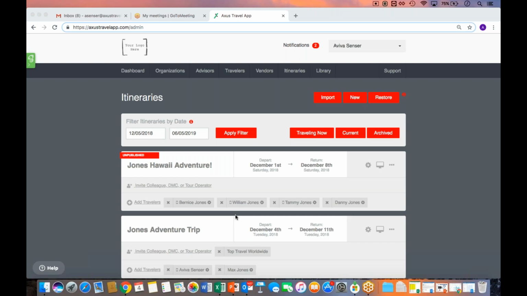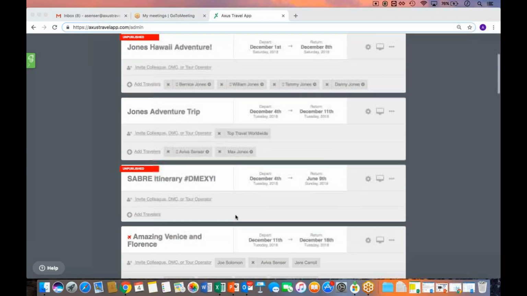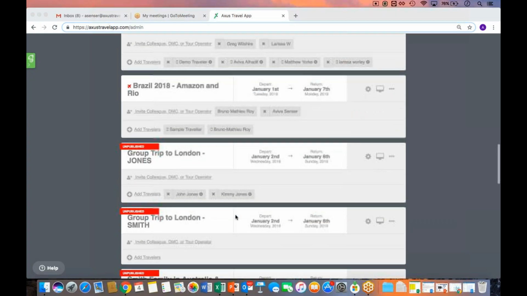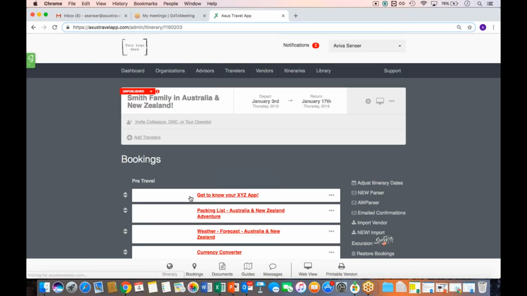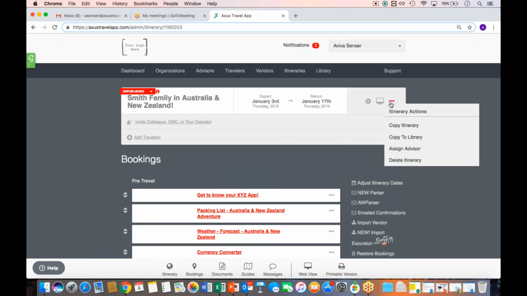And one of the easiest ways to add content in your library is for when it already exists. So let's say, for our example, I'm going to go down to one of my itineraries here. I have my Smith family trip in Australia. Whether it is a published itinerary that you've already sent out to your clients, or something maybe you're still working on, but you say, you know what, this is a really great outline that I'd like to use for future clients that are traveling to that destination, what you can do is come up to your itinerary level, hover over the three dots icon, and click Copy to Library.